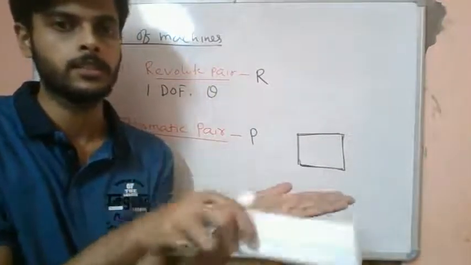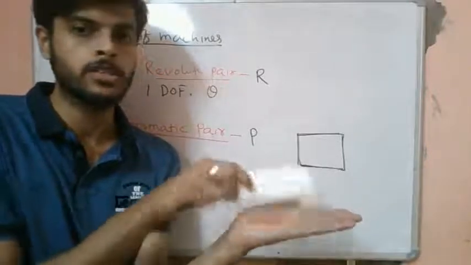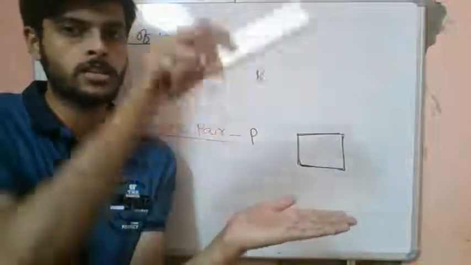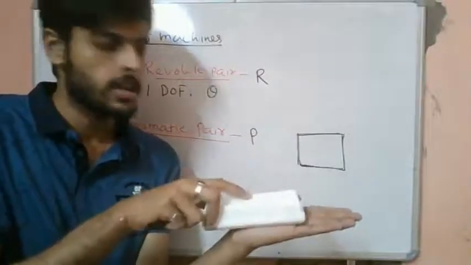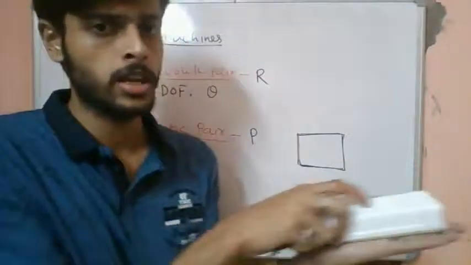This is out of the plane. This block can move. It is not allowed to move in this direction. It cannot rotate also. It can move only in this direction. So it has only 1 degree of freedom.